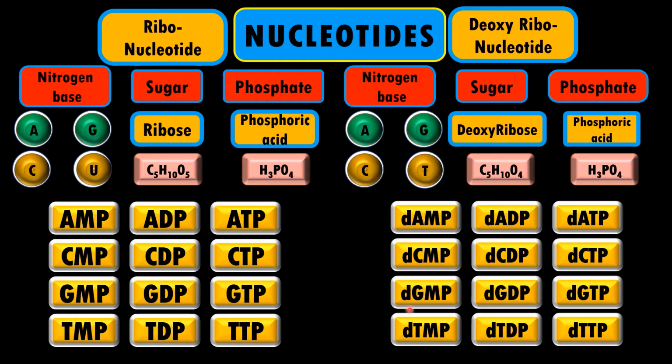Then deoxyguanosine monophosphate, diphosphate and triphosphate, and then deoxythymidine monophosphate, diphosphate and triphosphate. Now we are concerned with the right part of the nucleotides because these are the nucleotides which are actually going to form the structure of DNA.